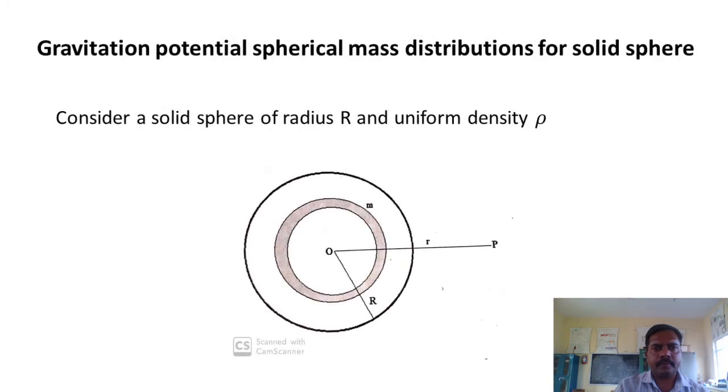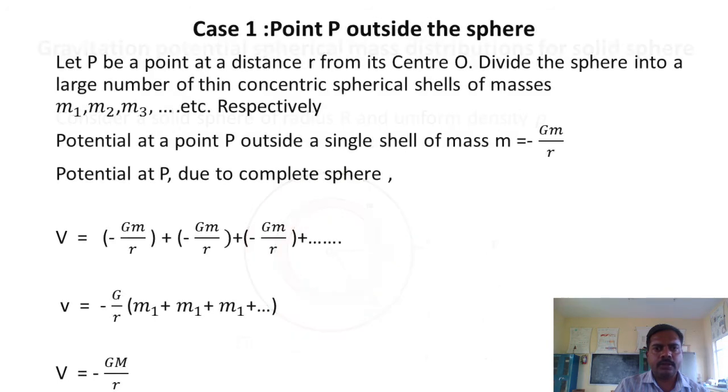Gravitational potential for a spherical mass distribution for a solid sphere: considering a solid sphere of radius R and uniform density rho, and point P outside the sphere. Considering all this geometry, potential at P outside a single shell of mass m is given by minus G into m by r.